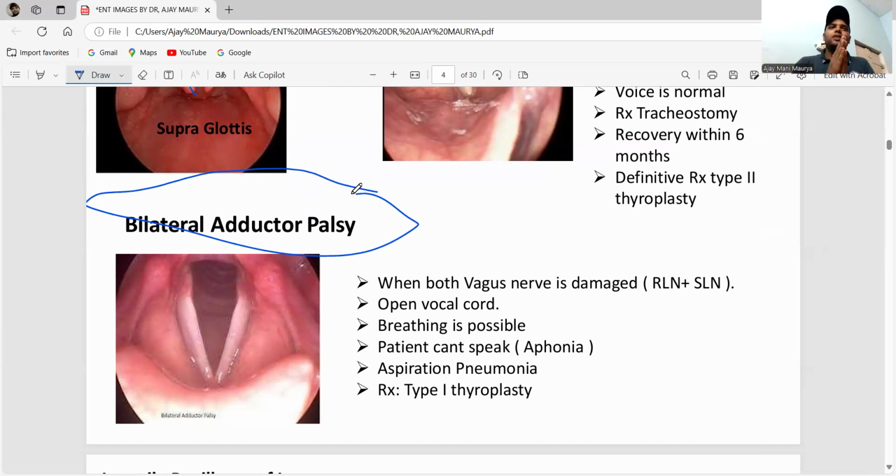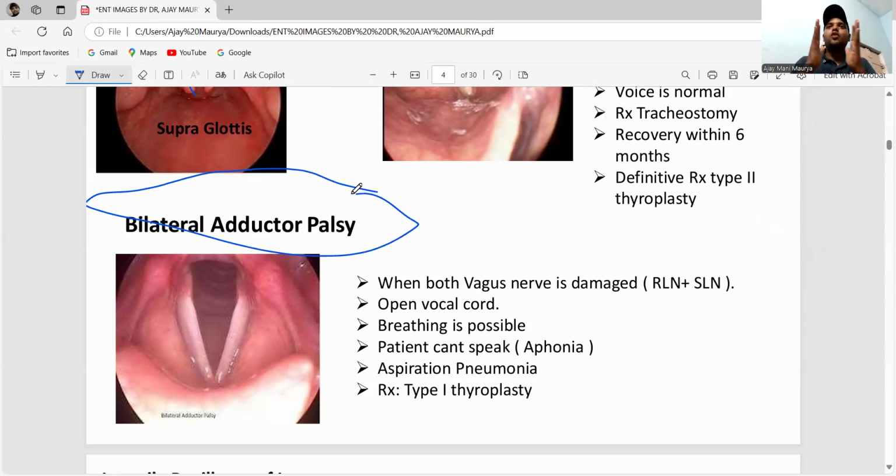The adductor is paralyzed, so the cord remains open and cannot be closed. When the vocal cord is open, breathing is possible, but people can't speak.